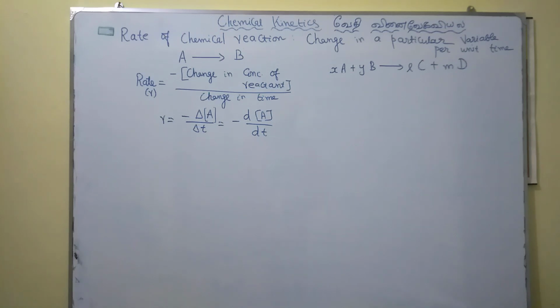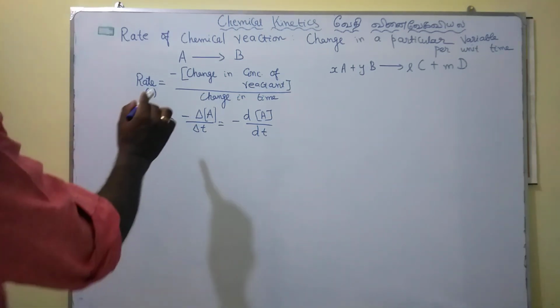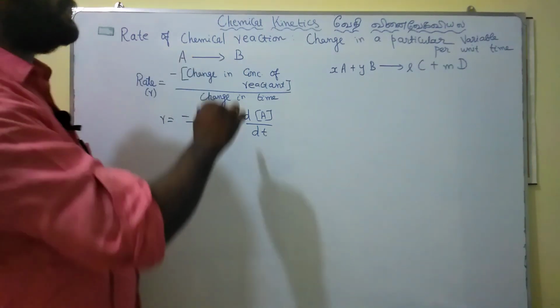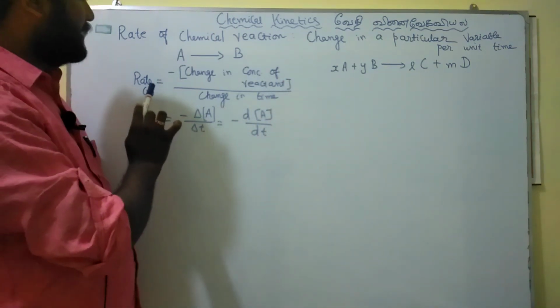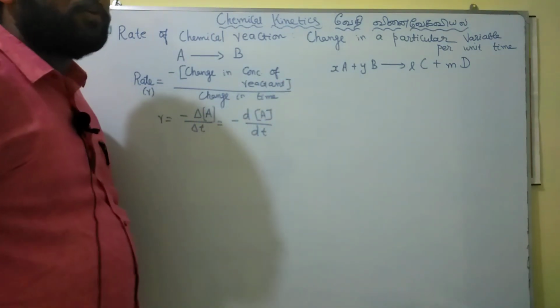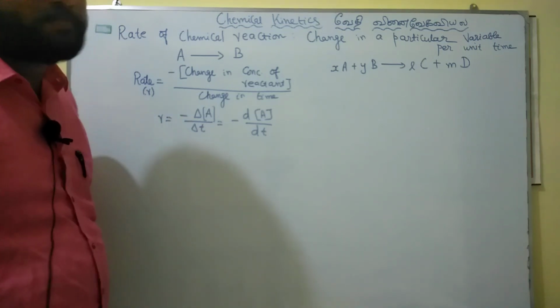So during the course of the reaction, the concentration of the reactant is decreasing, hence the minus symbol is given, that is, the negative sign implies that the concentration of the reactant is decreasing. That is the important one. The negative sign just indicates that the concentration of the reactant decreases, not any numerical value. So for any general chemical reaction, we can write the rate of reaction like this. The rate is nothing but minus the change in concentration of the reactant with respect to change in time.